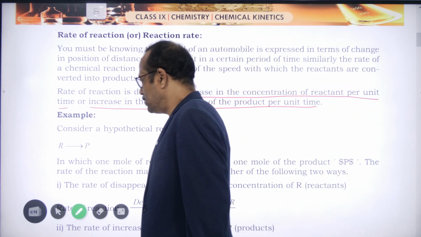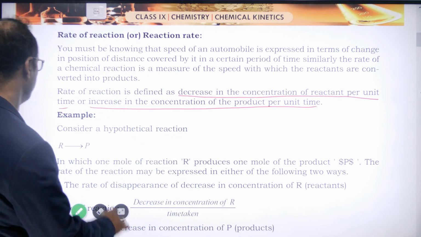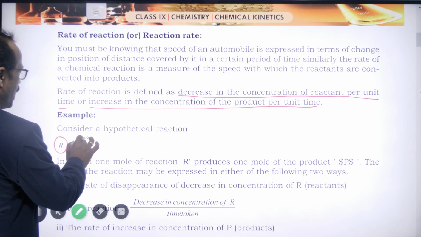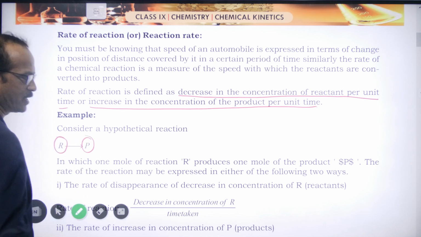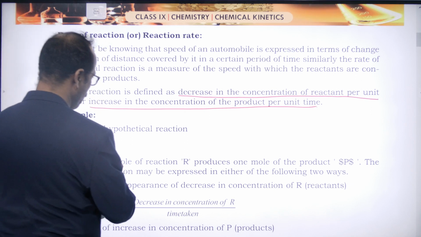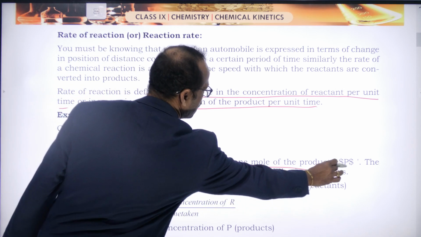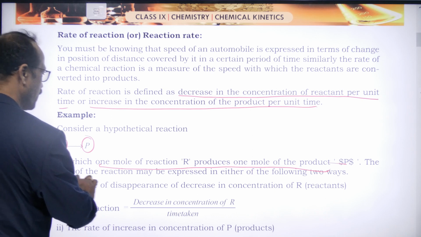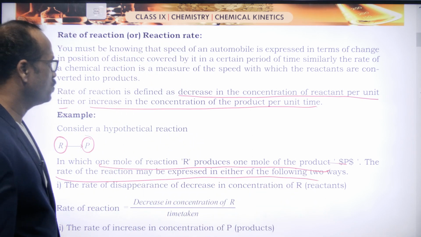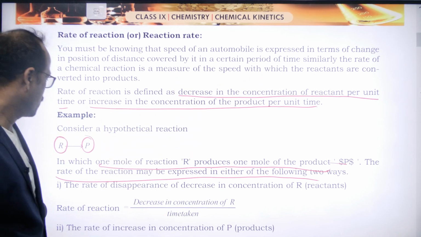Clear to you? Now see here, an example is given. Consider a hypothetical reaction R to P. R means reactants, and they are converting into products. In this, 1 mole of reactant R produces 1 mole of product P. The rate of reaction may be expressed in either of the following 2 ways. Yes, 2 ways. One is the decrease in concentration, and the second is the increase in concentration, right?